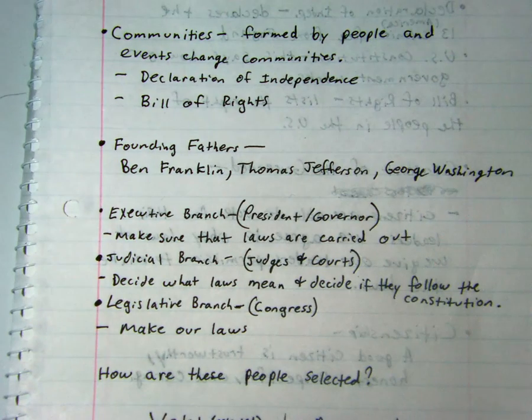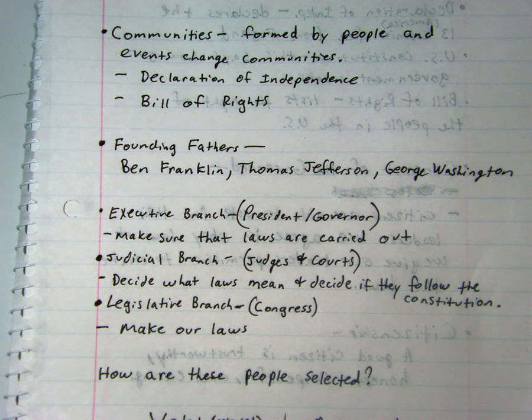Okay. Now, a few other things that we're going to need to know for our test is the Founding Fathers, the people who first wrote our Declaration of Independence and our Constitution, or Bill of Rights. A few of these are Ben Franklin, Thomas Jefferson, George Washington. There's also a few others that we have discussed. Make sure that you study those.